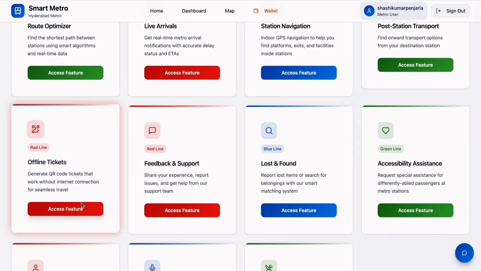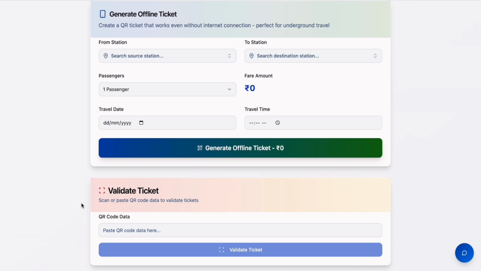this is offline ticket generation, where you can book the ticket when you are not able to access the internet on your mobile. The mobile we are carrying is not accessible to the internet, but we can book the ticket. We can book the ticket by selecting the source and destination. The money is present in our wallet, the Metro wallet, and after connecting to the internet, the money is debited from our wallet. This offline ticket comes from the cache memory.